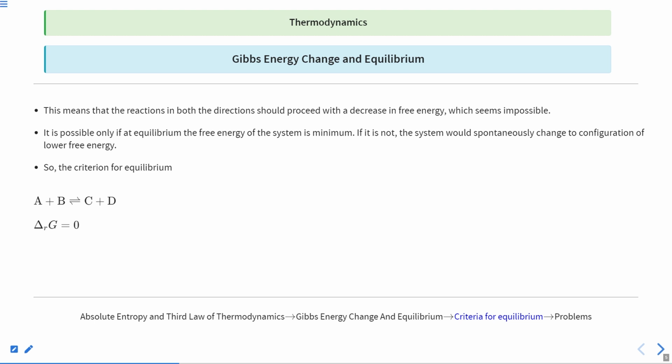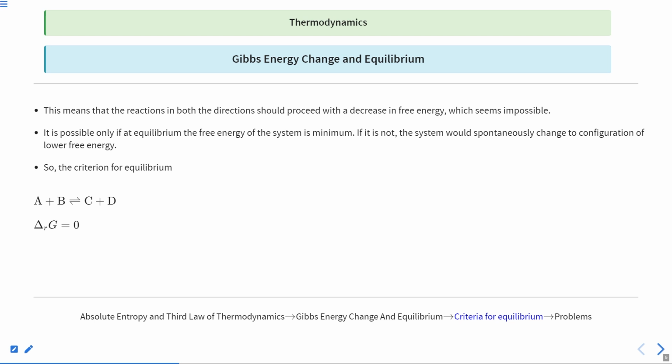Now, this means that the reaction in both directions should proceed with a decrease of free energy. This is a very important thing. If you are saying that it is reversible, it means that it can proceed in both directions, and it also means that there is a decrease in free energy. If you move along the left side, the Gibbs free energy will decrease. If you move along the right side, the free energy will also decrease. So in both cases we will say that there is a decrease in free energy.